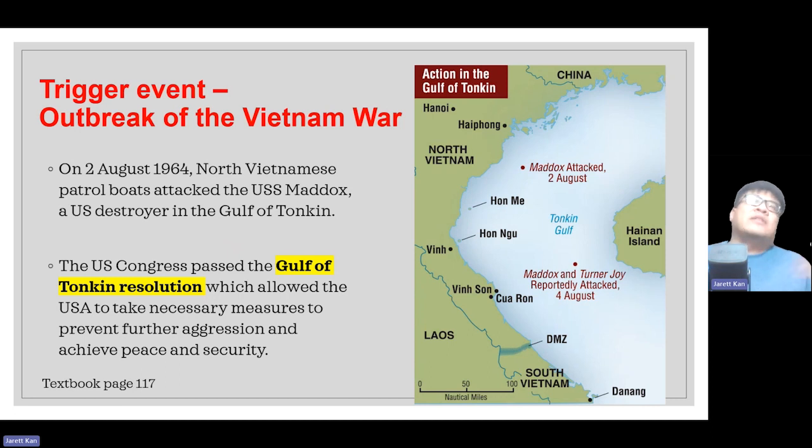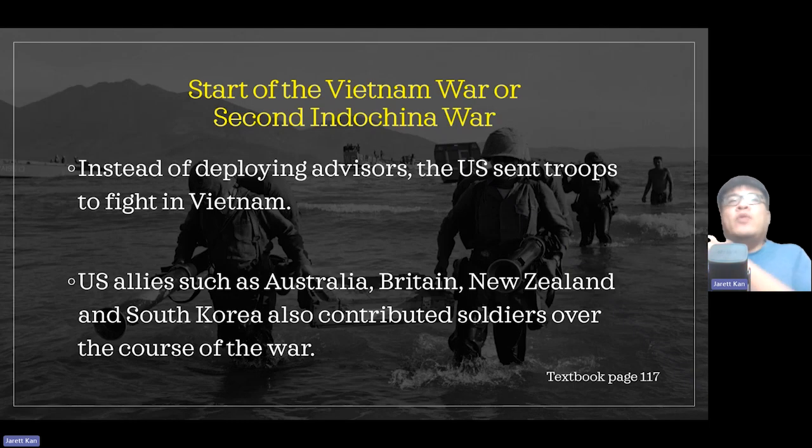But actually, they didn't want Vietnam to fall into the hands of the communists. So US troops now started to go into Vietnam. And when the US troops began to go in, this essentially was the start of the Vietnam War, or some people even call this the start of the Second Indo-China War.